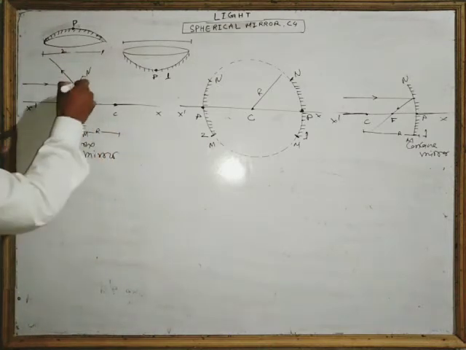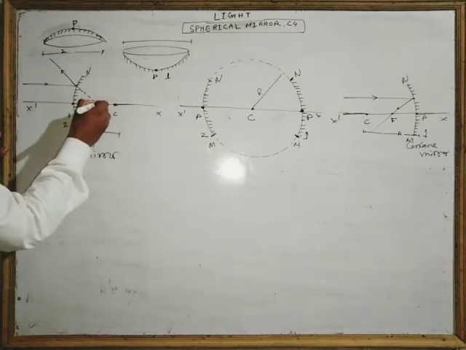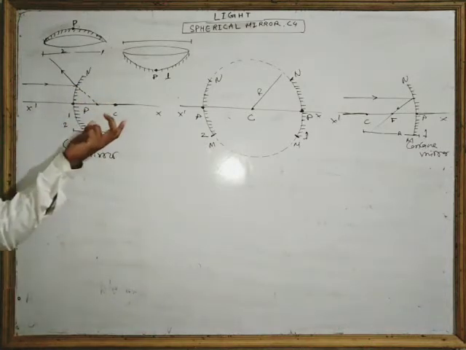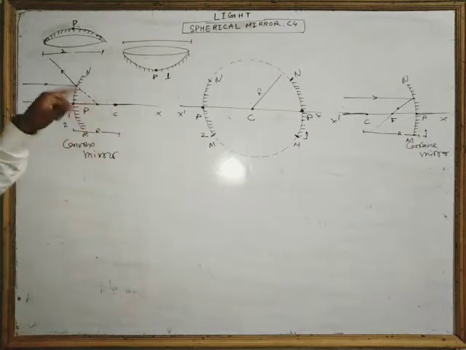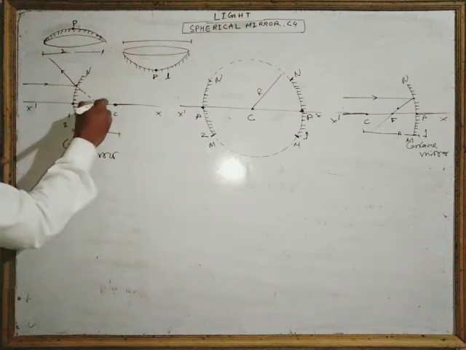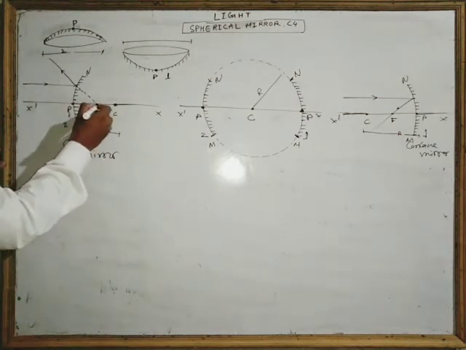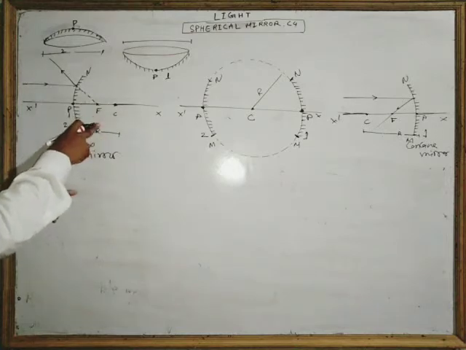Look here, if there is a light ray parallel to the principal axis and coming from infinite, then it will reflect in such a manner that it will not intersect. But when we extend it in the backward direction, we will find that there is a point on the principal axis where the intersection can be done, and that point is called the focus.